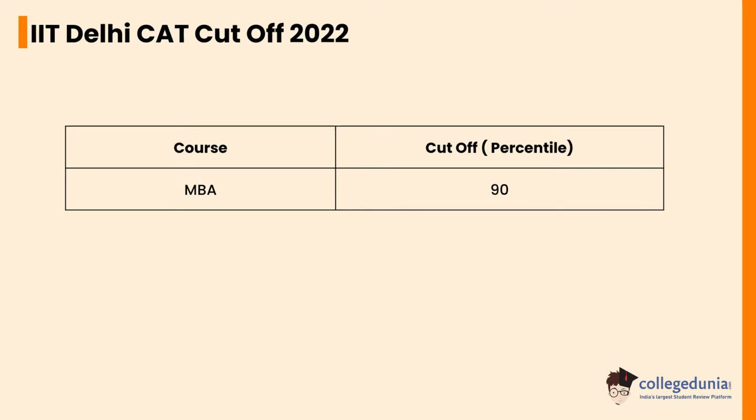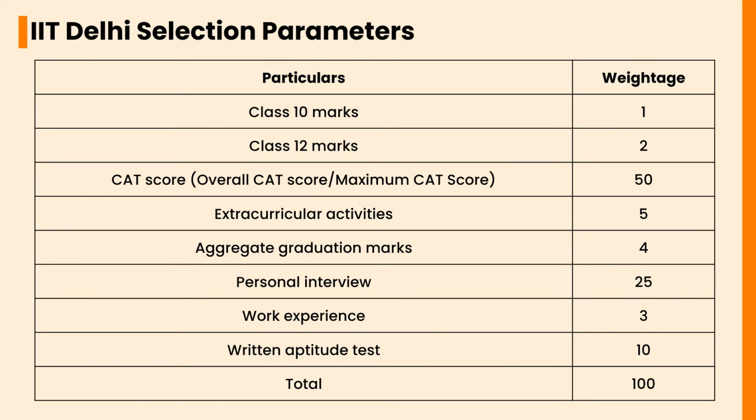Let's check the IIT Delhi selection parameters. Class 10th marks carry a weightage of 1%, class 12th marks 2%, overall CAT score 50%, extracurricular activities 5%, aggregate graduation marks 4%, personal interview 25%, work experience 3%, and written aptitude test 10%.